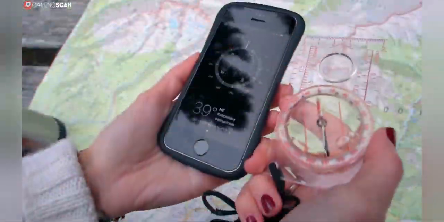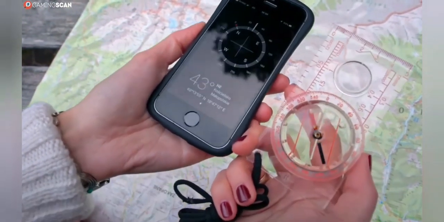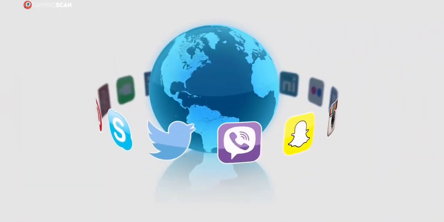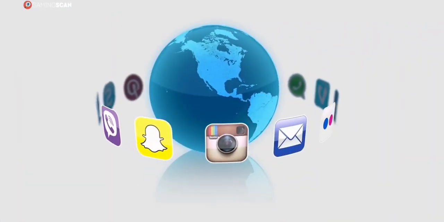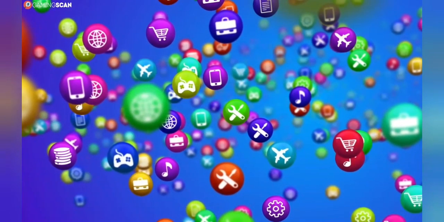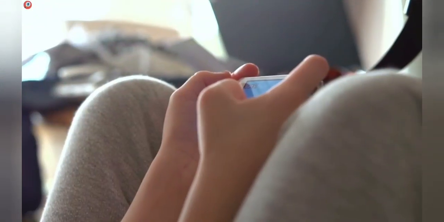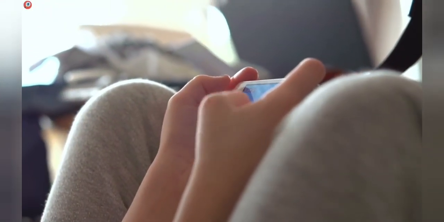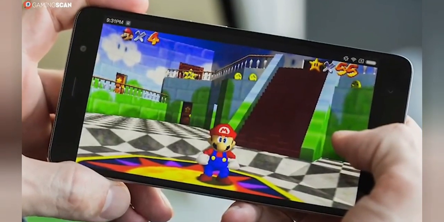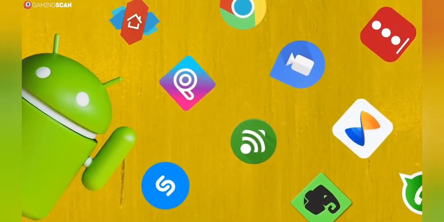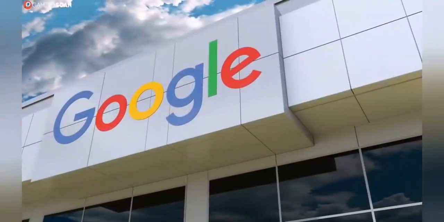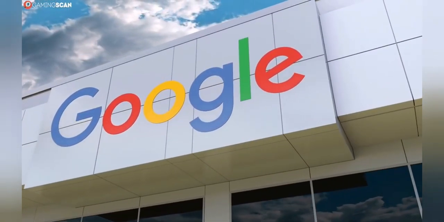Still, being able to download and test an app for free before buying it is definitely a good option to have. On a final note, not only do Android phones have access to a greater variety of more diverse apps, but they also have access to some types of apps which aren't available on iOS. Most notably, if you're a gamer, you might appreciate being able to download console emulators on your phone and play some classic games that you wouldn't be able to play on an iPhone. Ultimately, we'll have to give the win here to Android, especially since Google has steadily been making the Play Store more secure as the years went by.